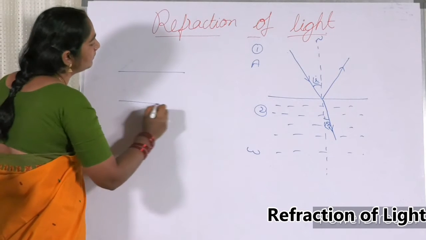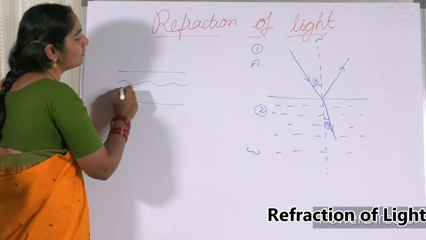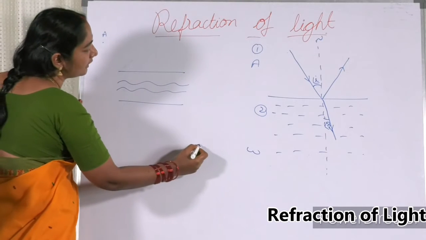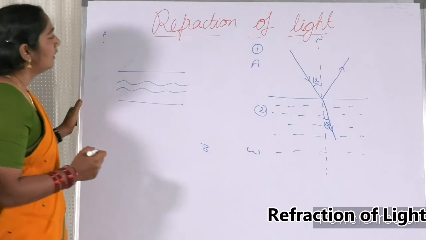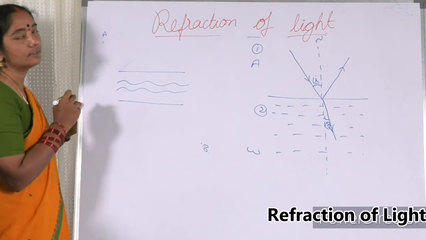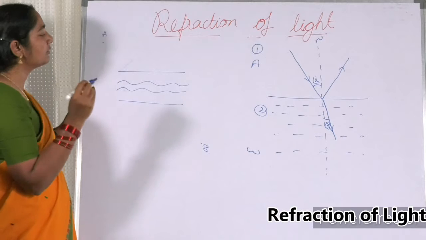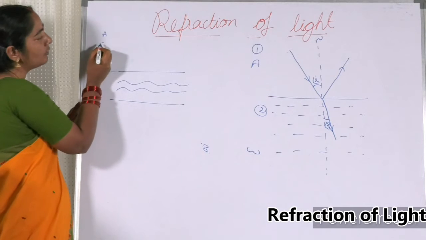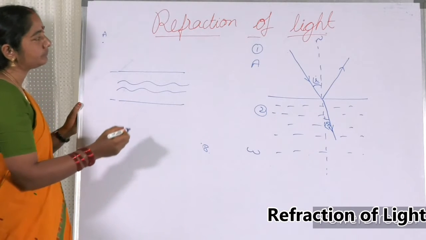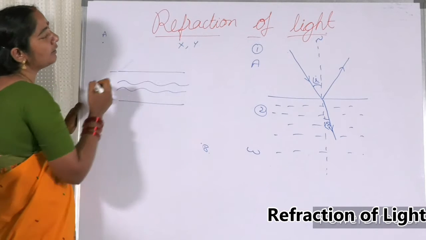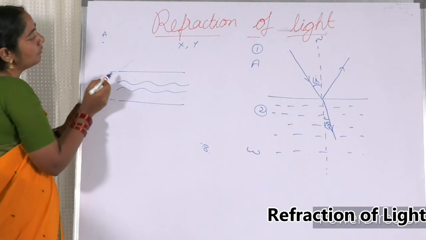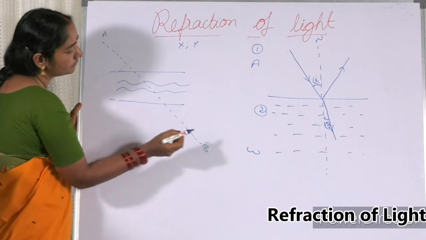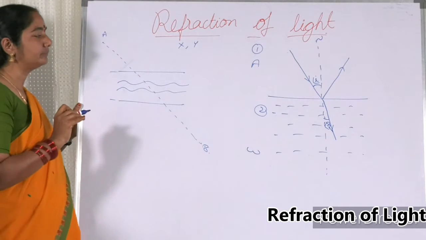For example, there is a stream which is flowing like this. There is one point A and here is another point B. Now, you and your friend, both of you are having a small task. Your task is to run from point A to point B. So now here two people are running, Mr. X and Mr. Y. Mr. X is running like this, going in a straight line. That's the shortest line between A and B.